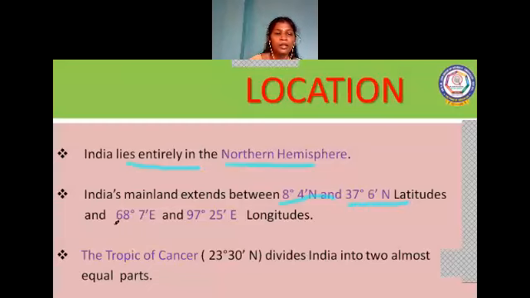The mainland extends between the longitude lines 68 degree 7 minute east and 97 degree 25 minutes east longitude. And the Tropic of Cancer passes through the middle of India, and it divides India into two equal halves.